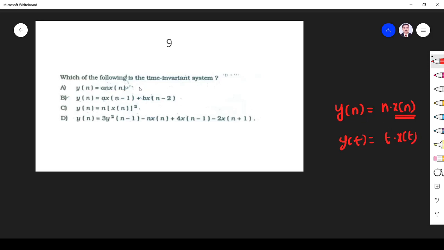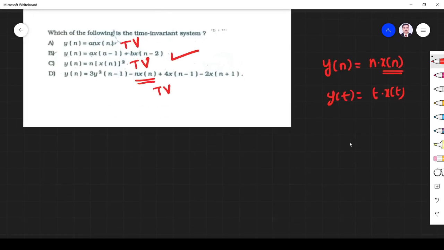So here A is not time invariant, it is time variant, because it is n into x of n. Similarly, it is n into x of n square, it is also a time variant system. Here also you see it is n into x of n. It is also a time variant system. The only correct answer is a into x of n minus 1 plus b into x of n minus 2. Other things are time variant systems. Otherwise we can check the answer. It is very simple, so it is a shortcut. You have to answer like this only.